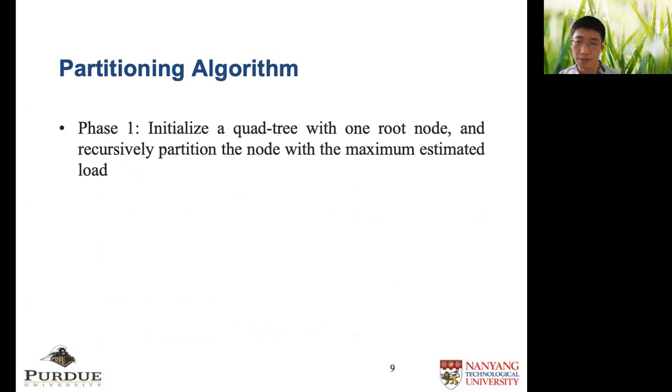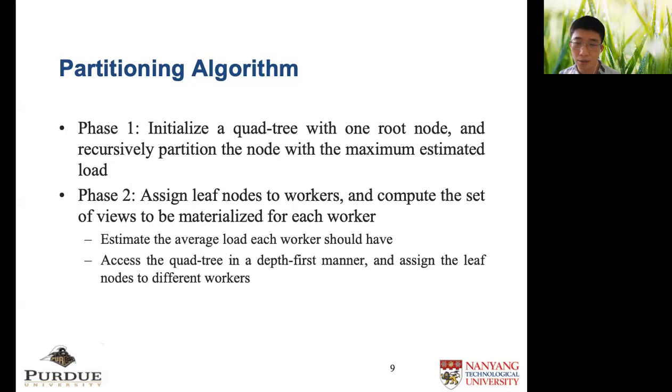There are two phases in our partitioning algorithm. In phase 1, we start with one root node and recursively partition the node with the maximum estimated load. According to previously mentioned load computation equations, we need to compute querying cost and view maintenance cost. Since we cannot decide which views to be materialized in phase 1, we use the amounts of objects and queries to estimate the load. In phase 2, we use a depth-first manner to assign leaf nodes to workers.